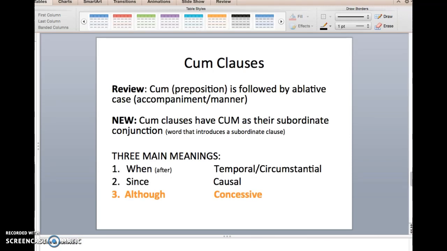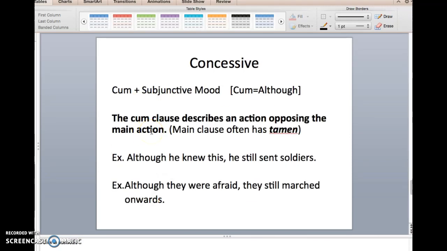All right, let's move on to cum clauses, the final type, although, concessive. Again, just like with the causal, when we translate cum as although, just as when we translate it as since, the verb in the cum clause is always going to be subjunctive. No more difficult decisions between, should I make it indicative, should I make it subjunctive? It will always be subjunctive.